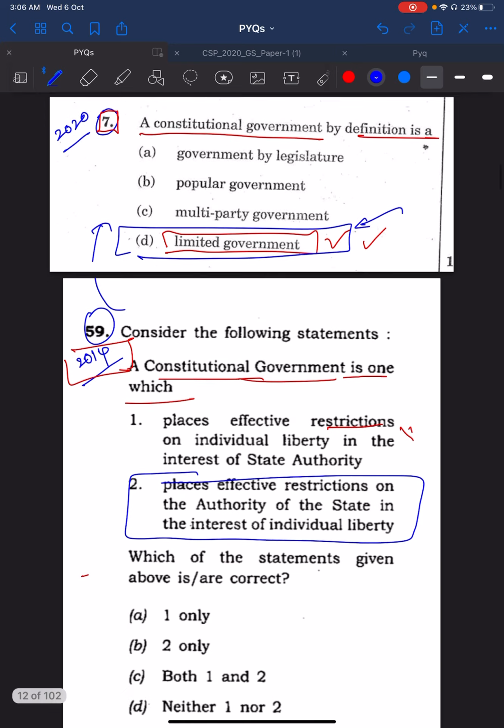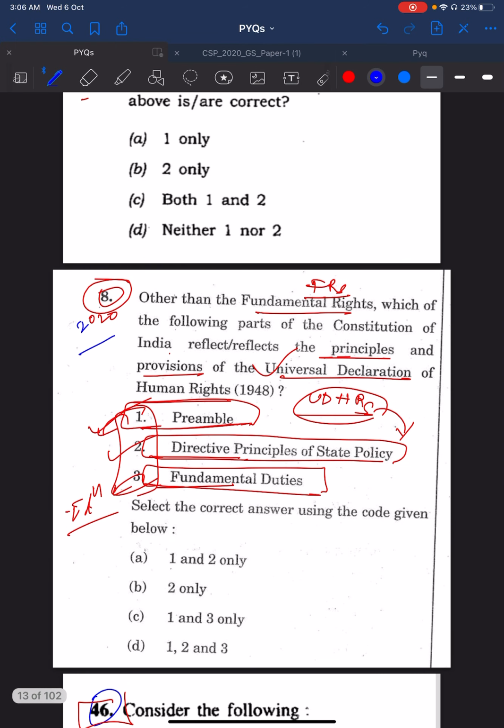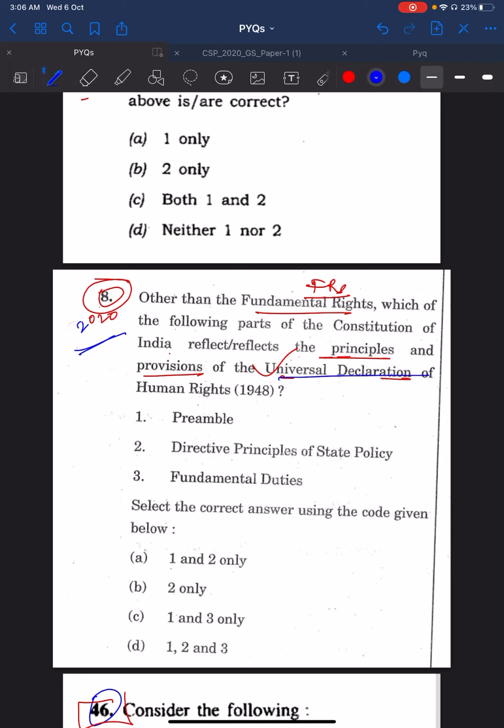Here is 2027th question. Let's move on to the 2028th question. So 2028th question is about the Universal Declaration of Human Rights.